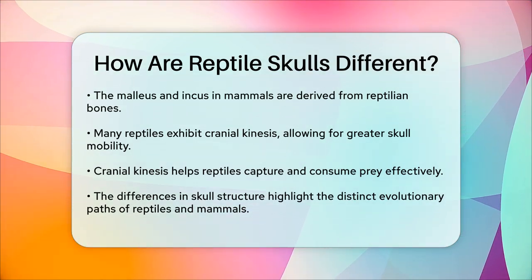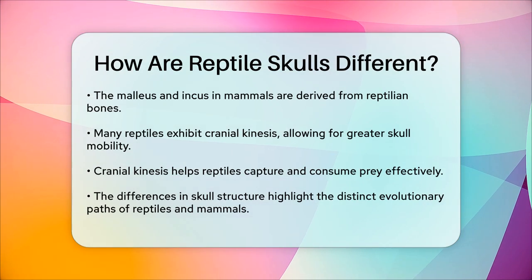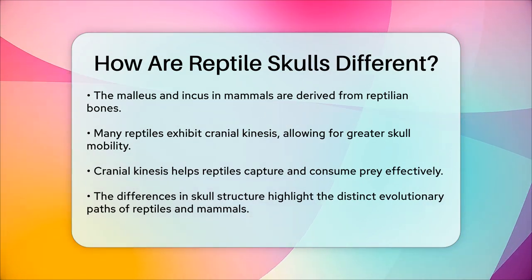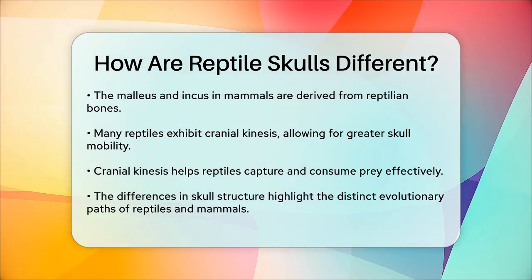This means their skulls have movable joints that allow for greater mobility and the ability to redistribute bite forces, which is helpful for capturing and eating prey.